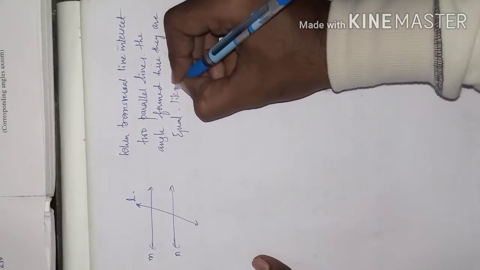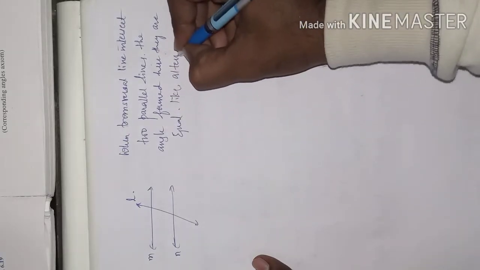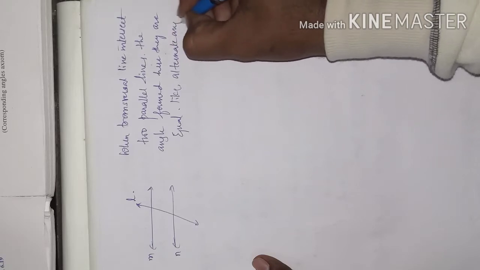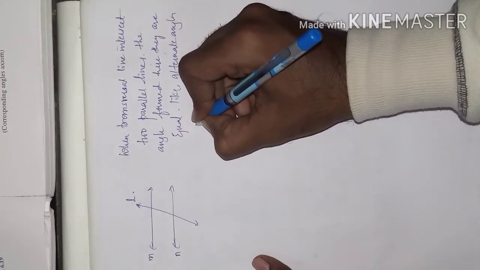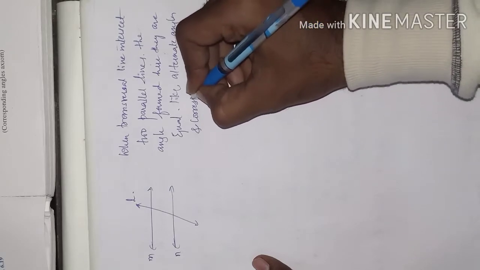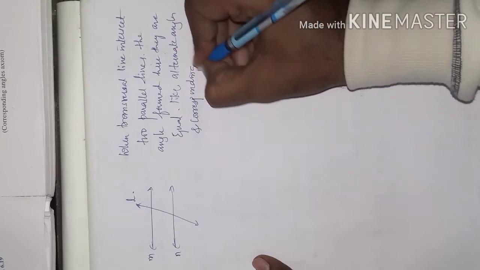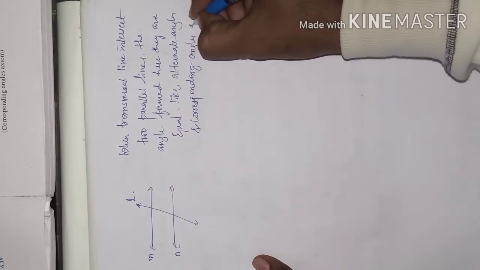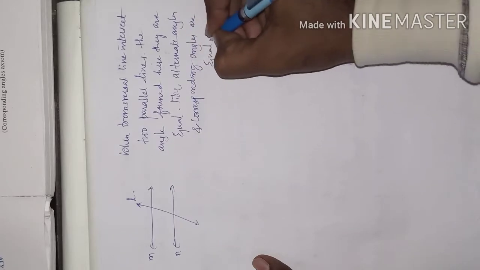Like alternate angles are equal and corresponding angles are equal. Okay, clear with this?